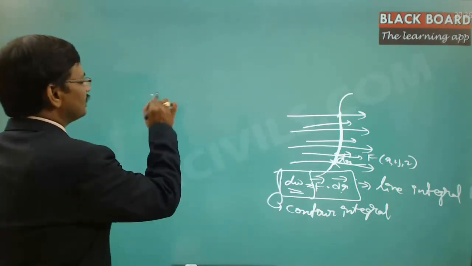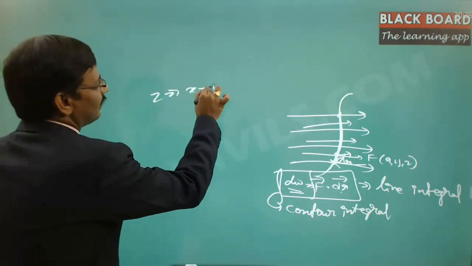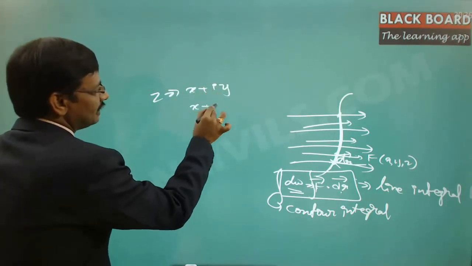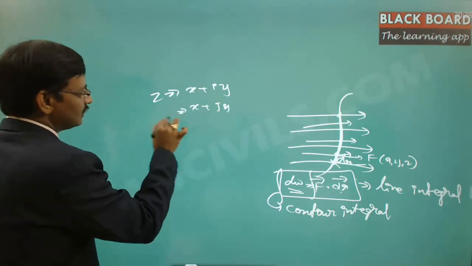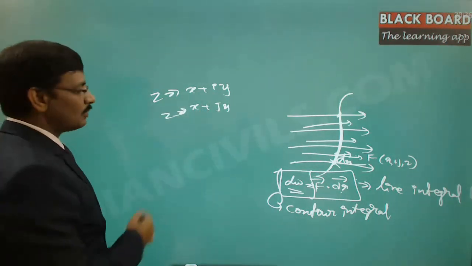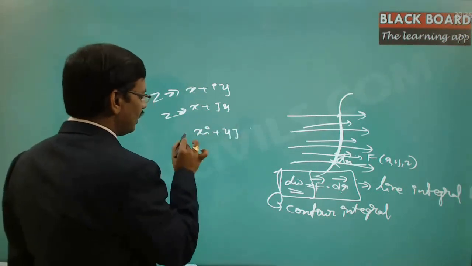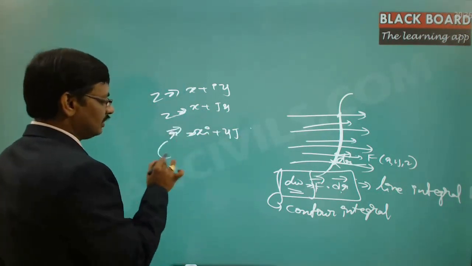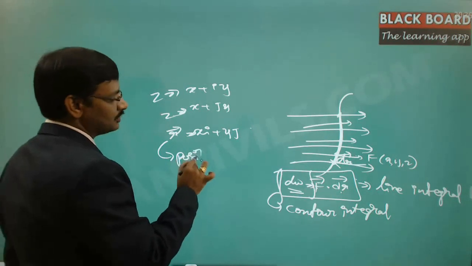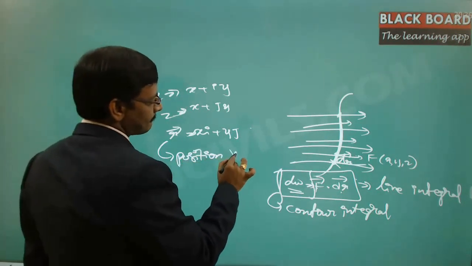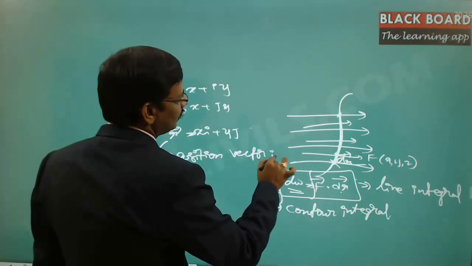Why? Because z is treated as x plus iy, or x plus jy sometimes. So this is the value of z. But a two-dimensional vector is always treated as xi plus yj, and this is what is called the position vector in 2D.